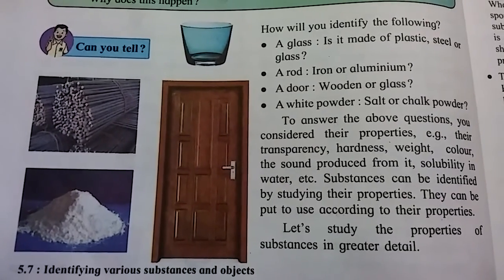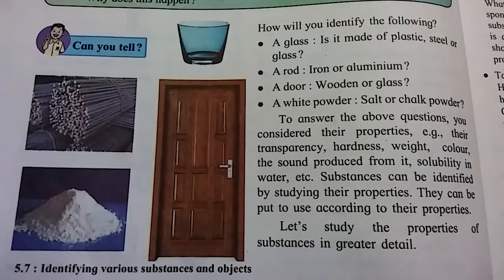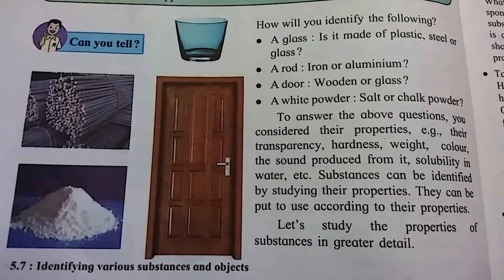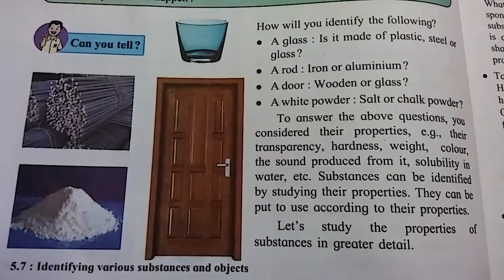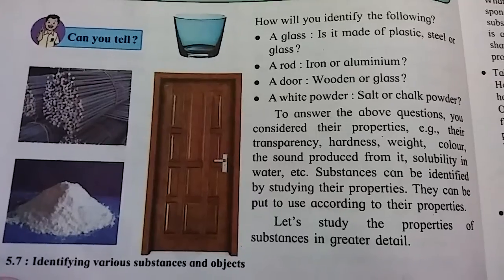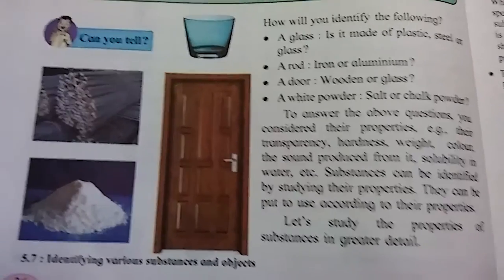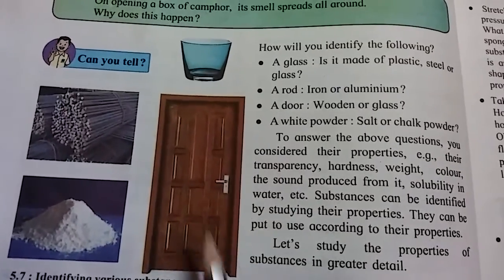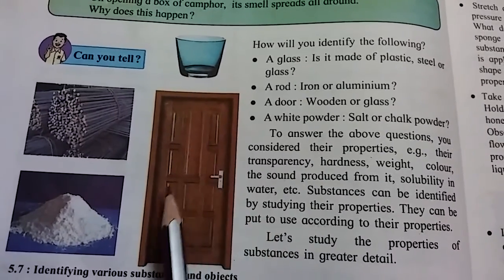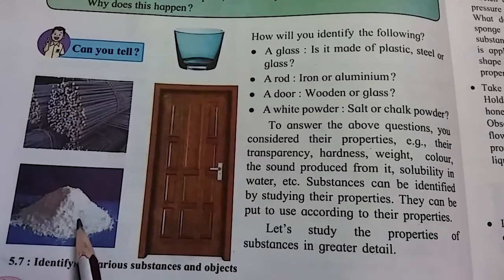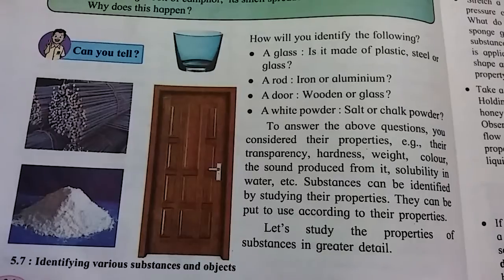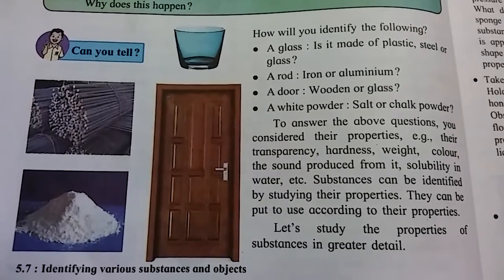First, a glass. It is made up of plastic, steel or glass. Second, a rod, iron or aluminium. A door, wooden or glass. And last, a white powder, salt or chalk powder. See, this is a glass, it is plastic, steel or glass. This door is wooden or glass. This powder is chalk powder or salt. And this rod is aluminium or iron. You can find this out.